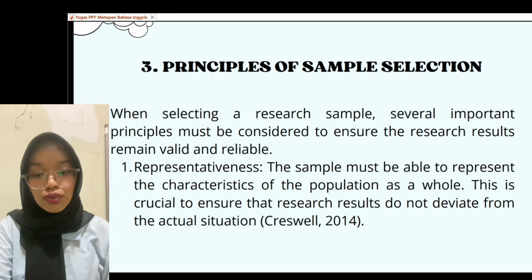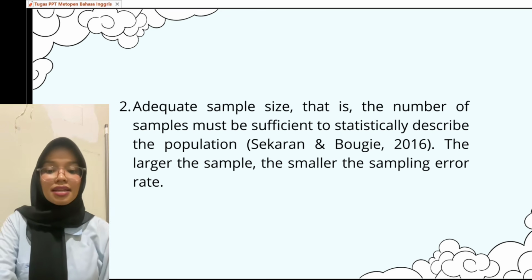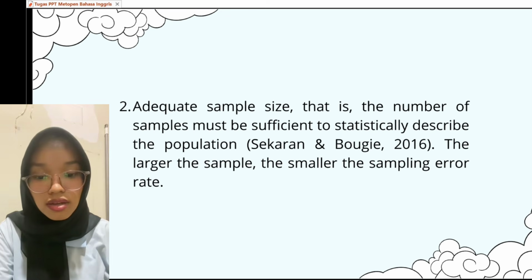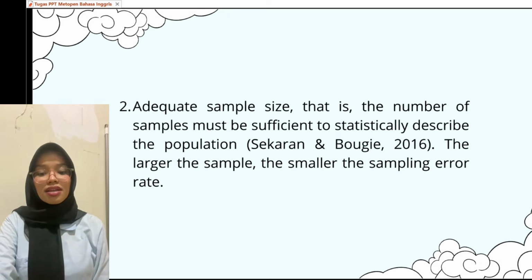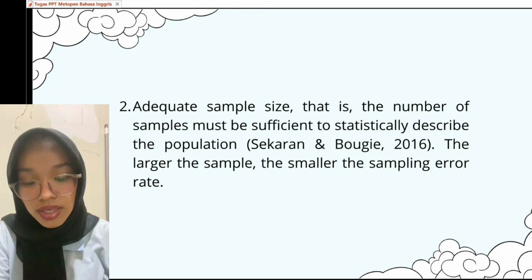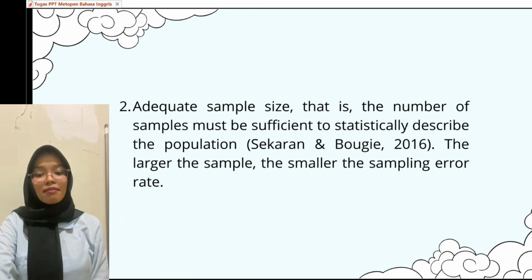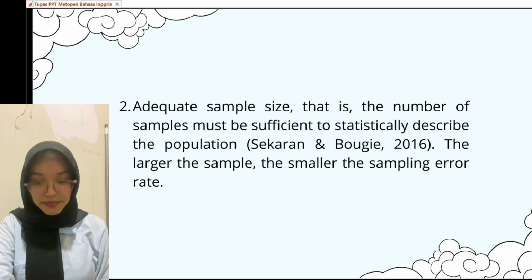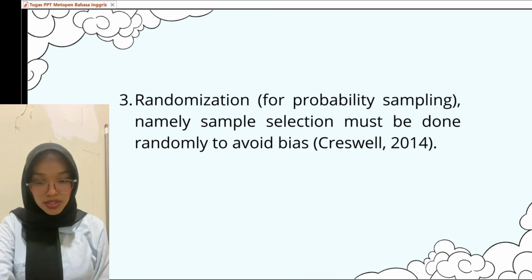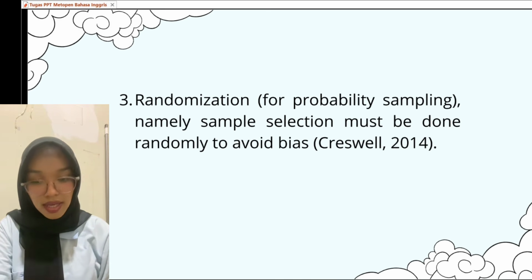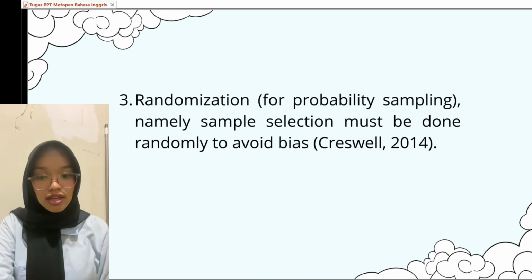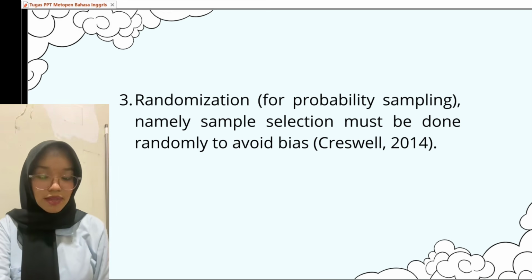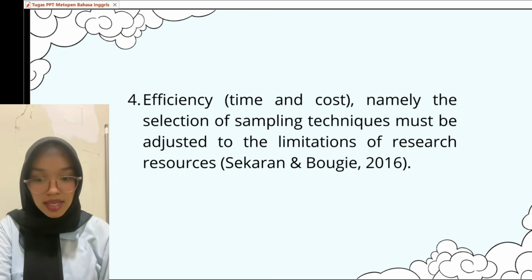2. Adequate sample size. The number of samples must be sufficient to statistically describe the population. The larger the sample, the smaller the sampling error rate. 3. Randomization for probability sampling. Namely, sample selection must be done randomly to avoid bias. 4. Efficiency.